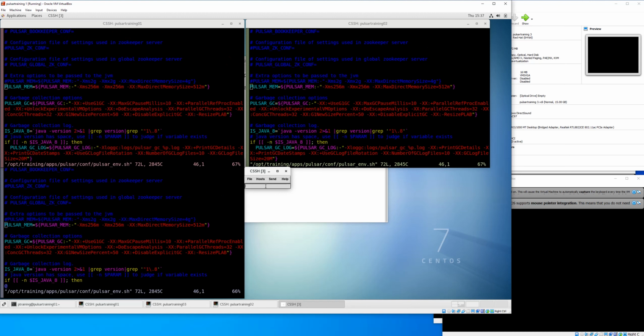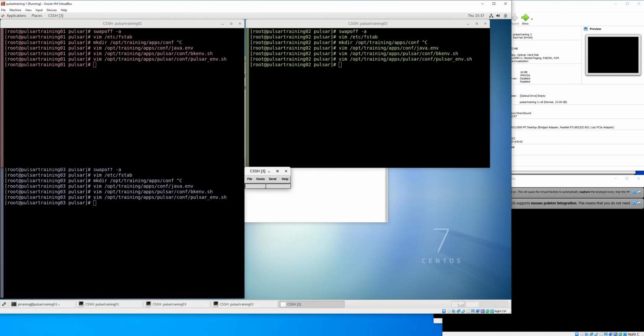This is the Pulsar heap changing section. So there's a Pulsar_mem line. So again, I just copied it and decreased the values while leaving the original line. All right, there you have it. The heap sizes have been changed.